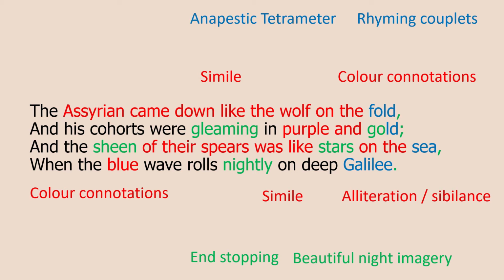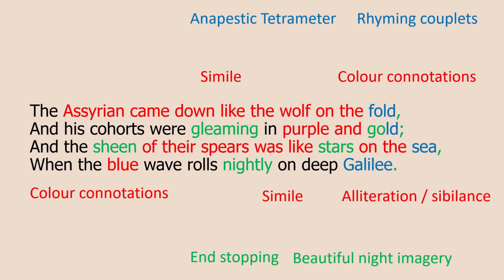And his cohorts were gleaming in purple and gold. So in line 2, we get some colour connotations. Purple is a really hard dye to make. So in order to have purple clothes, you have to have quite a powerful, rich, and clever empire, which clearly King Sennacherib has, because he's able to afford to dress his soldiers in a very rich colour.